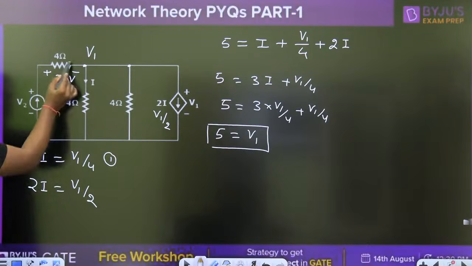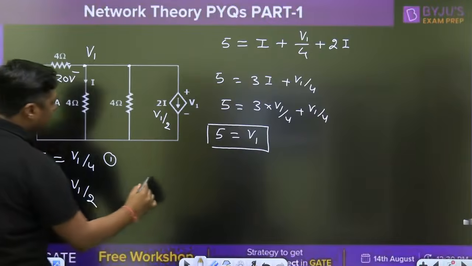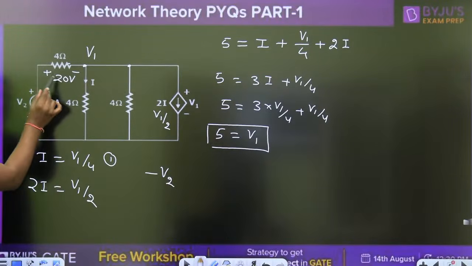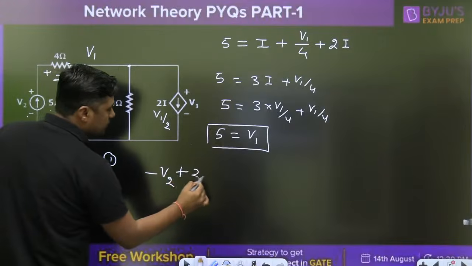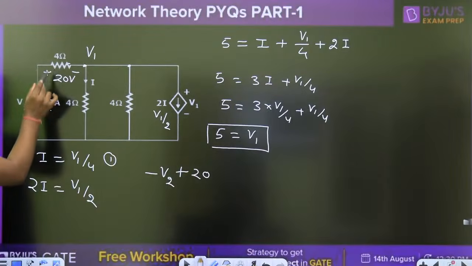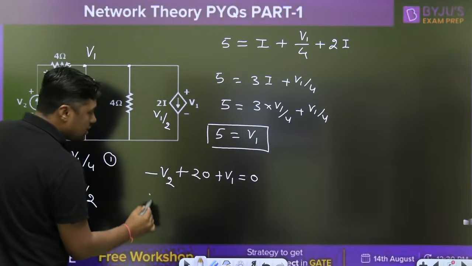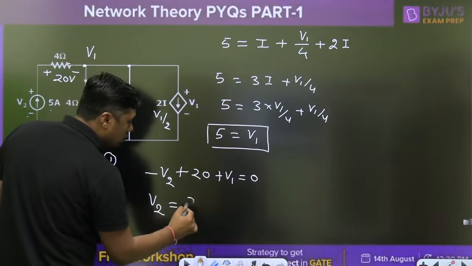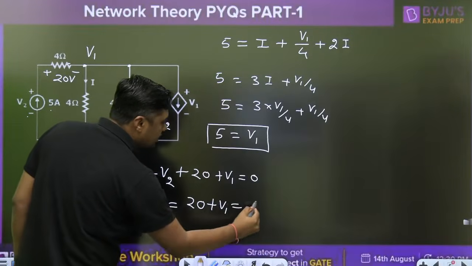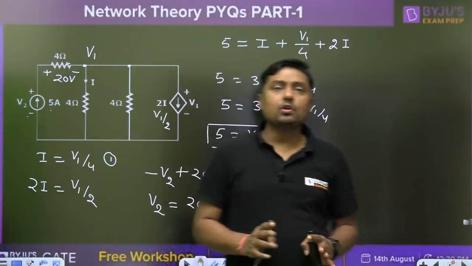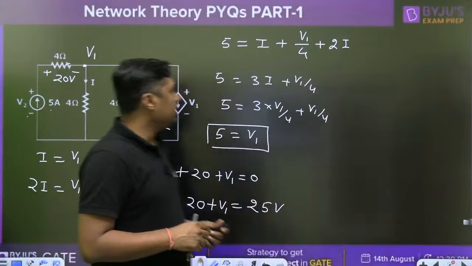Write down the KVL from this point to this point. When I am writing the KVL, it will become minus V2 plus 20, because it is a 5 ampere, plus 20 plus V1 is equal to 0. So what is the V2 equal to? 20 plus V1, that is nothing but 25 volt. Very simple, very, very simple question. 1 mark question.